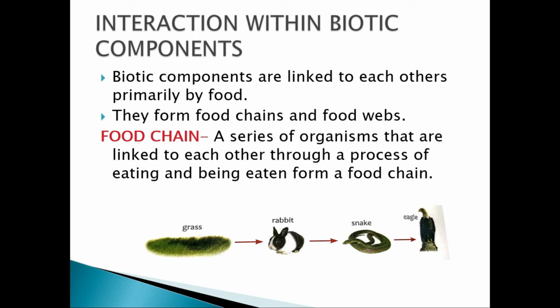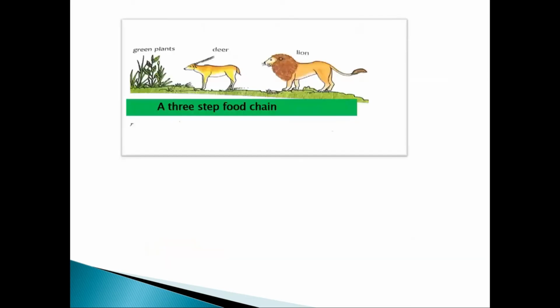I'll show you some more examples. Here, you can see a three-step food chain in a forest ecosystem. There is a lot of grass in the forest. The deer feed on it, and the deer can be eaten by the lion. In this forest ecosystem, the green plants are the producers, as you know the reason: they make their own food. They are eaten by the deer, which are the herbivores or the primary consumers. And in turn, the deer is eaten by the lion, which is a carnivore or the secondary consumer.